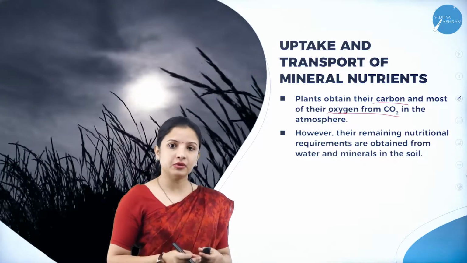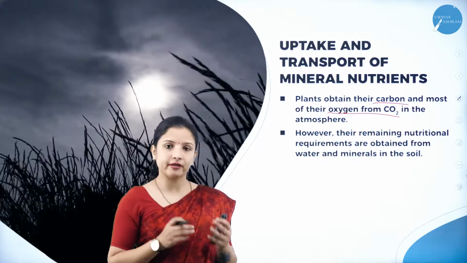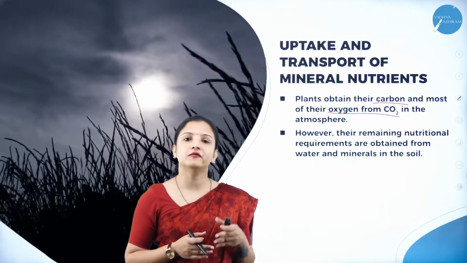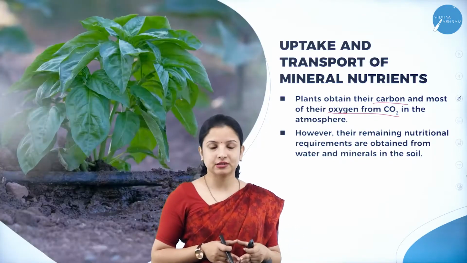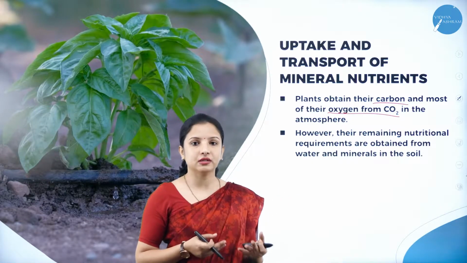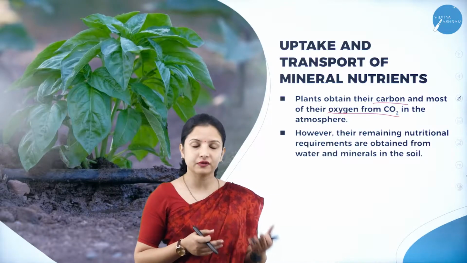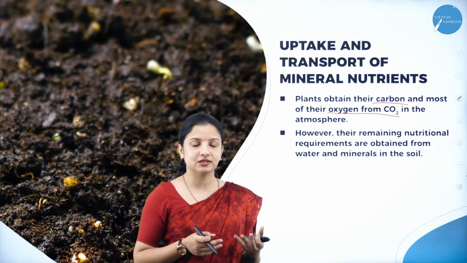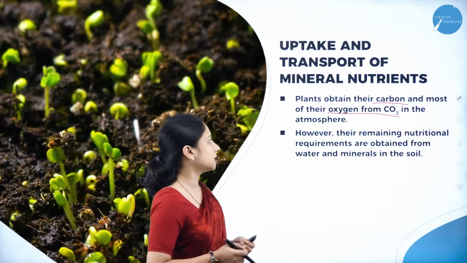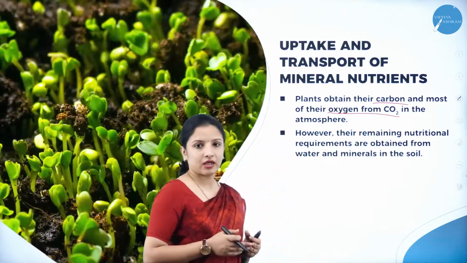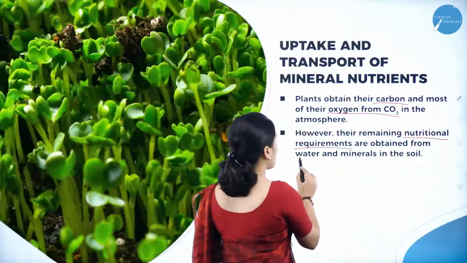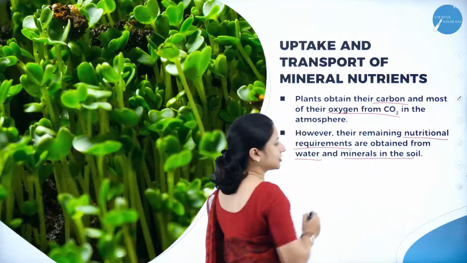So is carbon as well as oxygen alone enough for the plant? Of course, they are enough for the respiratory process and for the photosynthesis process. But how will the plants grow properly? Apart from this autotrophic response of the plant, that is photosynthesis, plants also need minerals, right? So from where do they get the minerals? Their remaining nutritional requirements are obtained from water and minerals that are present in the soil.